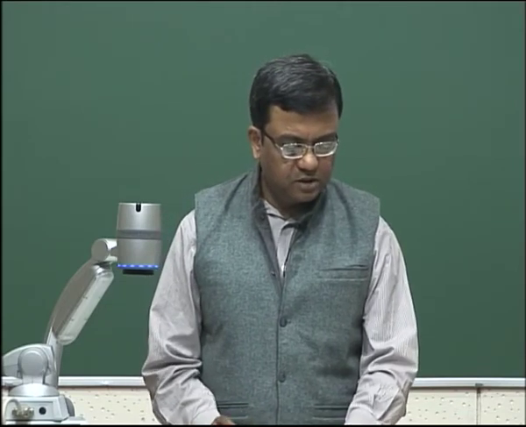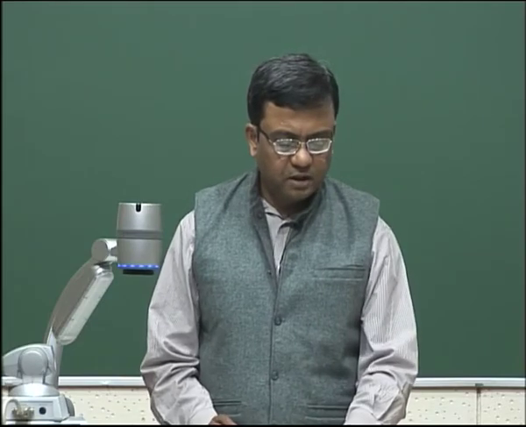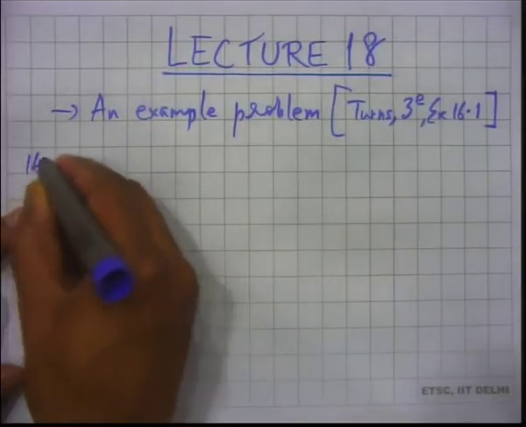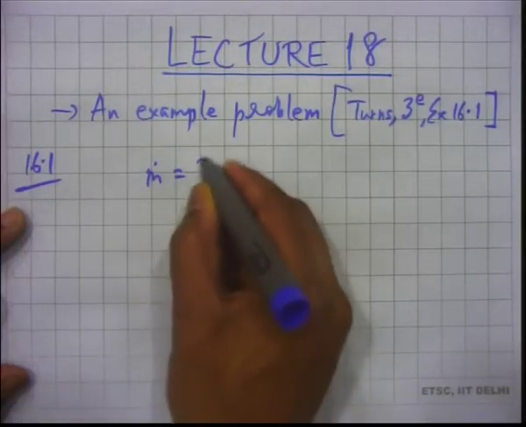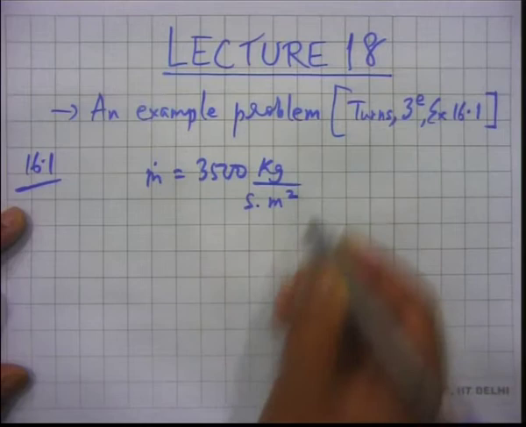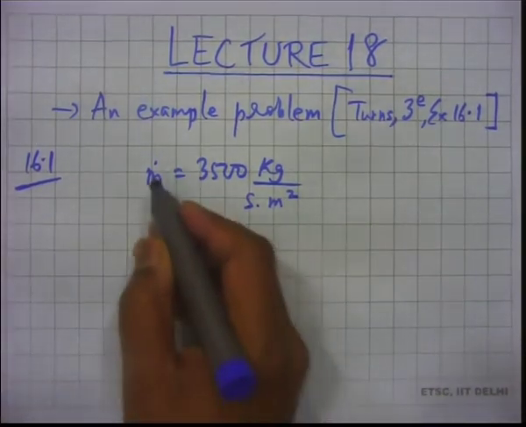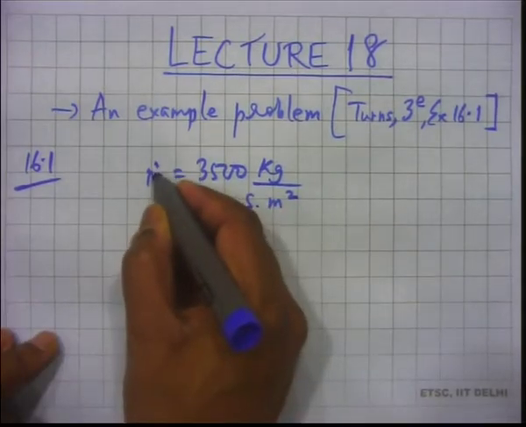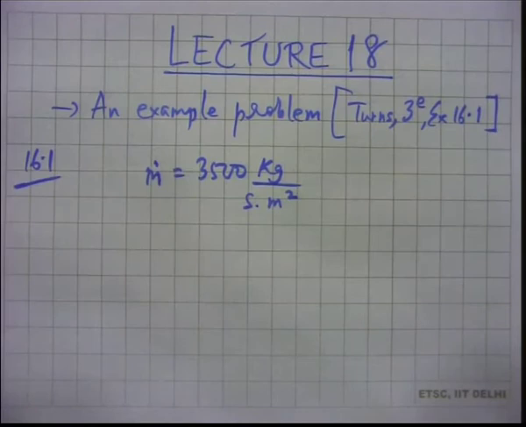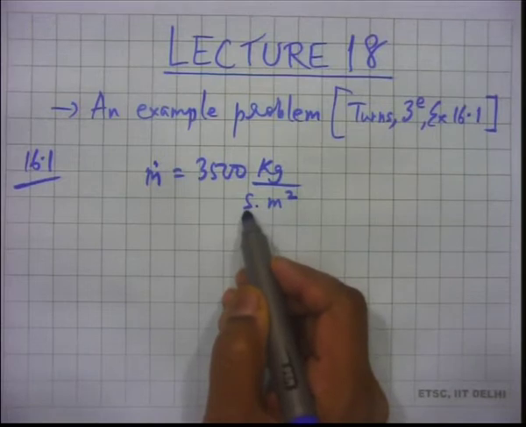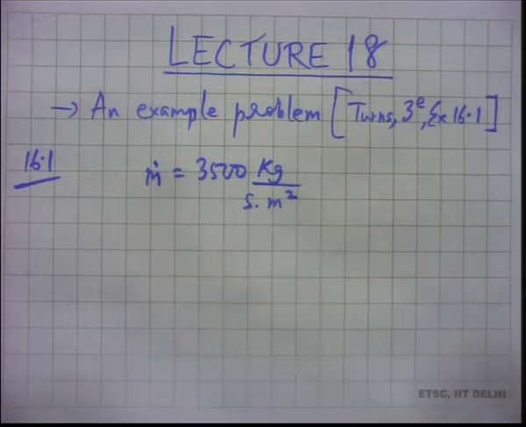It says that a combustion wave propagates with a mass flux of 3500 kg per second meter square. So m dot is 3500 kg per second meter squared. Remember again that we are writing m dot even though it should be written as m dot double prime. I was just trying to make the notation a little simpler. So this is kg per meter squared, that is per unit area and per unit time, so that is why you see the second here. This is the value of m dot which has been given to us.